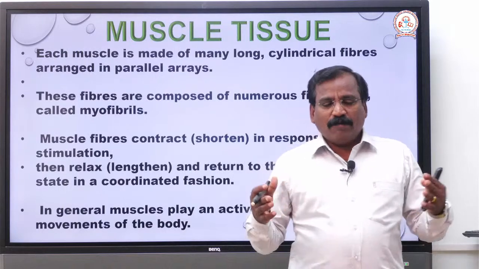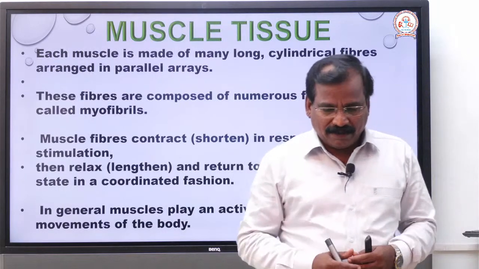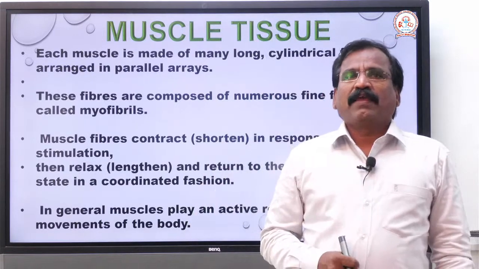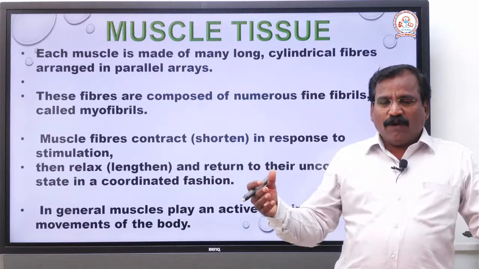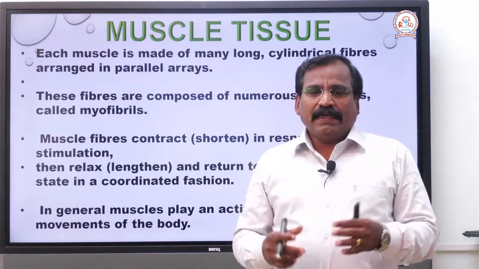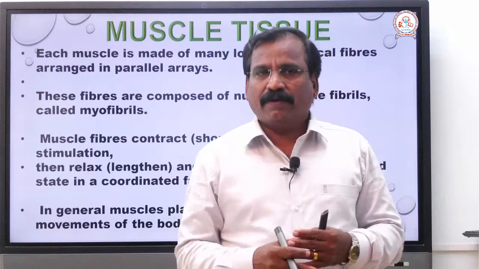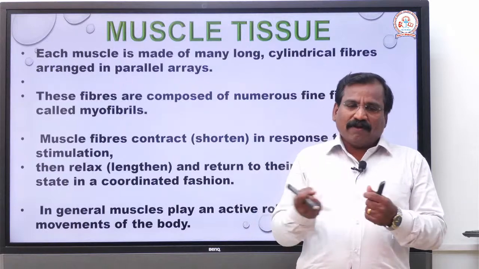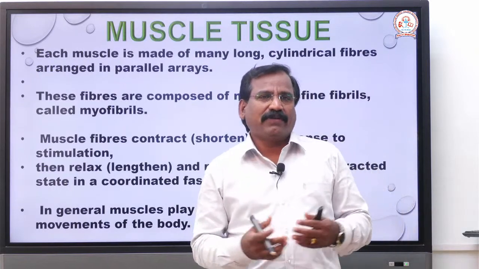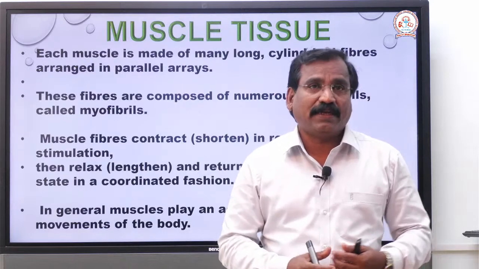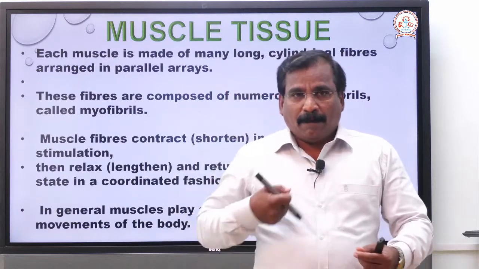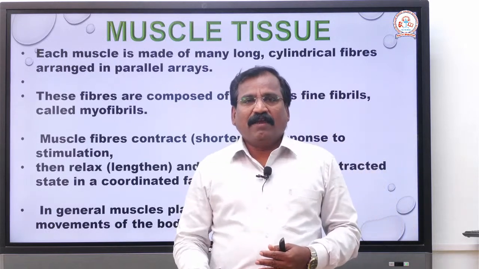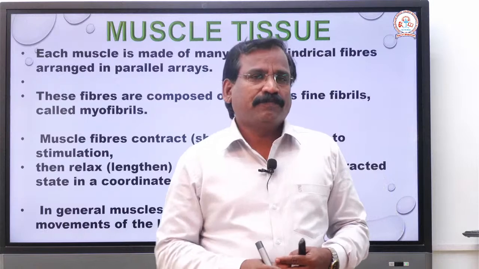approximately 45% of our body weight is contributed by the muscle tissue. Muscles are elastic in nature. They act like a machine, capable of contraction and relaxation, just like an elastic. They are helpful for locomotion.